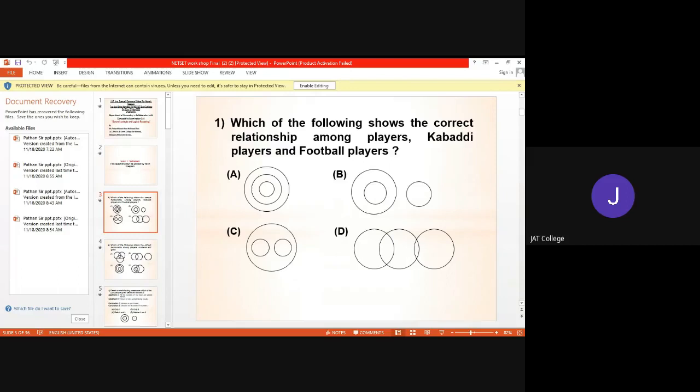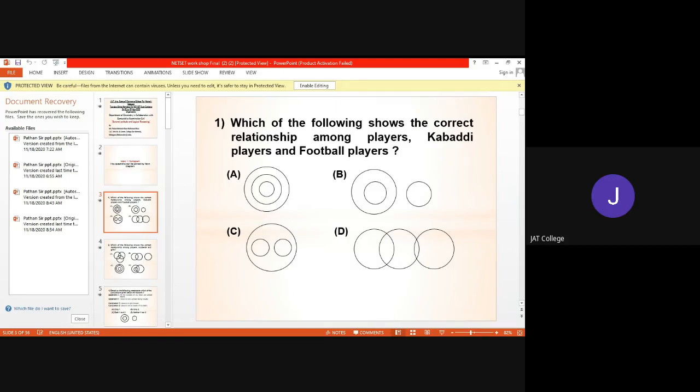Which of the following shows the correct relationship amongst players, kabaddi players, and football players? Now, look at it. How many names are given here? There are three names: players, kabaddi players, and football players. So we have to draw three circles. And in all options, three circles are given. Now we have to choose which option is correct because each option has three circles.